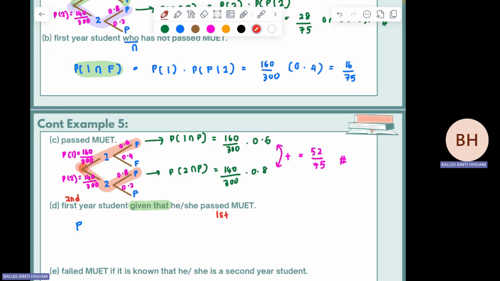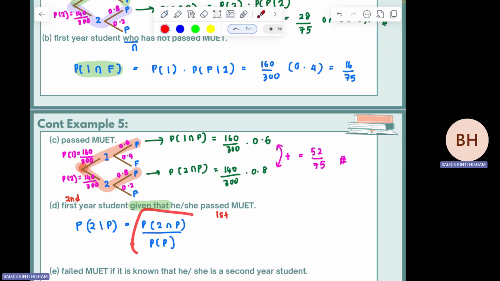So P second year given that pass MUET. Just substitute into the formula of conditional probability, which is P second year intersect pass over P pass.